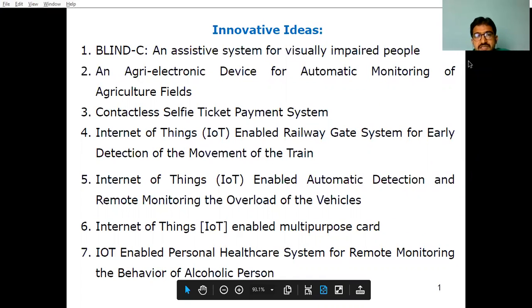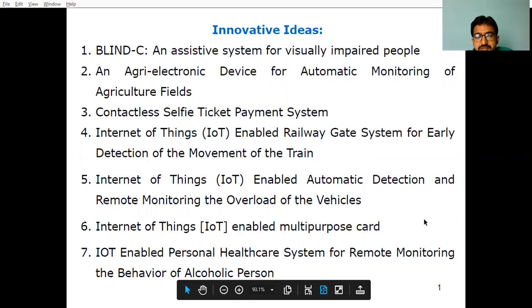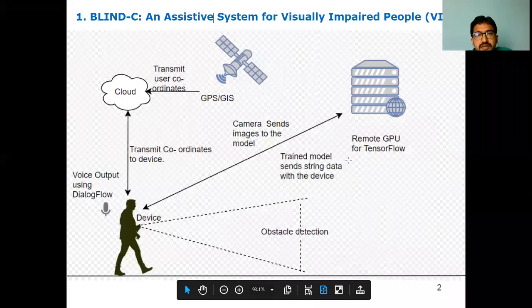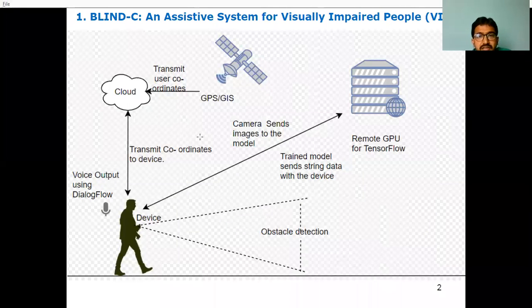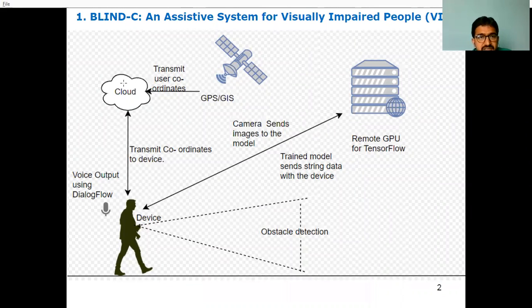Now let me see, first is BlindC, an assistive system for visually impaired people. Now, what actually is this? Right. So BlindC. Now here, observe carefully. There is a human being, a visually impaired person, a mobile device, a GPU, a GPS and GIS system, a cloud. These are all existing ones.